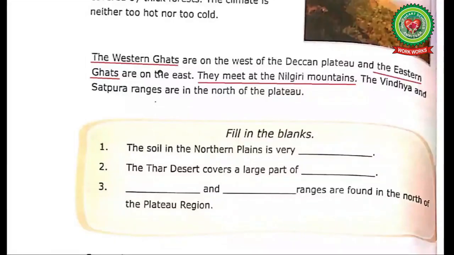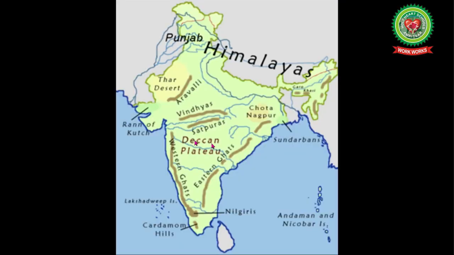The Western Ghats are on the west of Deccan Plateau and the Eastern Ghats are on the east. They meet at Nilgiri Mountains. Ghats refer to two converging mountain ranges in southeastern India called the Eastern Ghats and the Western Ghats. Here you can see the Deccan Plateau, which is surrounded by the Western Ghats on the west and the Eastern Ghats on the east.